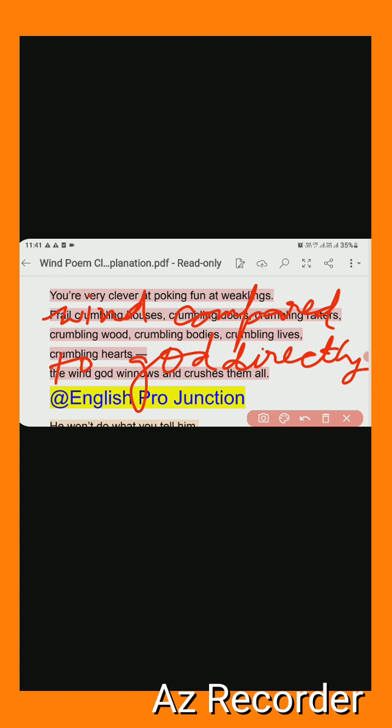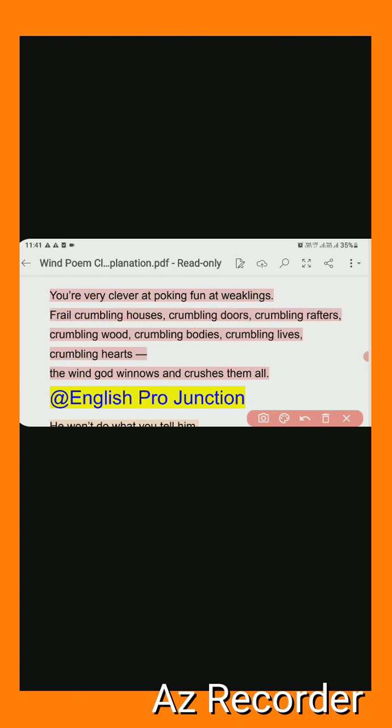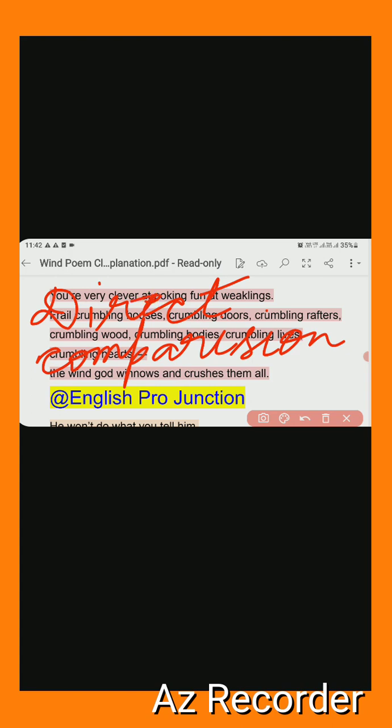So if any direct comparison is there, that is called a metaphor. Comparison, spelling C-O-M-P-A-R-I-S-O-N. If a direct comparison is there, that is called a metaphor.